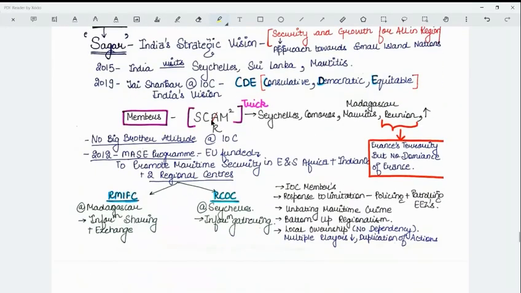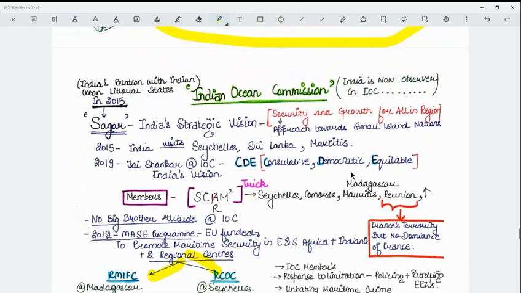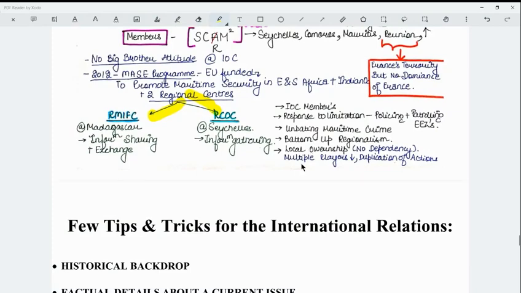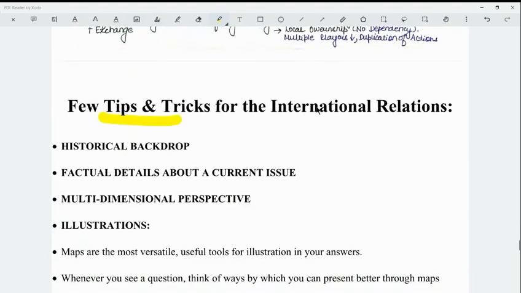Next is the Indian Ocean Commission, its members, and again there is the use of a flowchart, and the information is presented in a very infographic manner, like the use of various tenses there to demarcate the various information, and that is why it helps to learn and better retain these things for both the prelims and the mains as well. Okay, so now we'll see a few tips and tricks for international relations: the historical backdrop of that particular country's relations with India, or that particular organization's historical backdrop. You have to know about that.